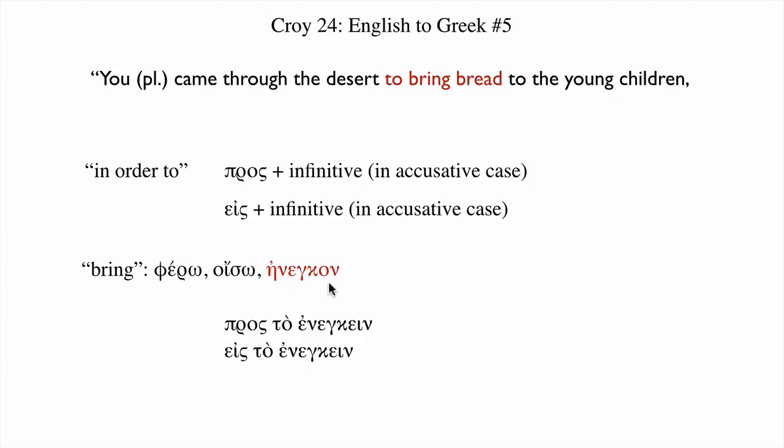We've taken the third principal part. We've taken out the augment, which means instead of enenka, we have just the short epsilon. And we've lopped off the aorist ending and put the infinitive ending. Second aorist infinitives are the same ending as present infinitives. So either of these expressions would mean in order to bring.